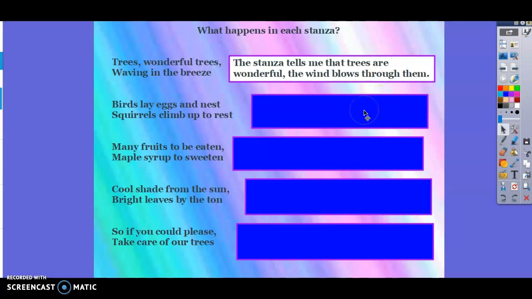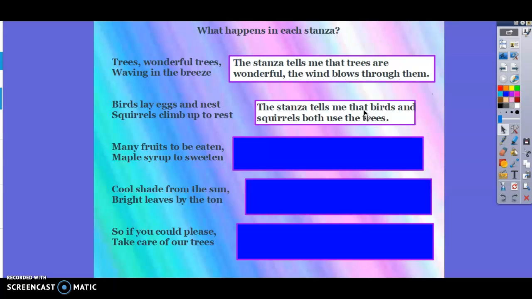Okay. The second one, birds lay eggs and nest, squirrels climb up to rest. Let's see. The stanza tells me that birds and squirrels both use the trees. You notice how I'm putting these in my own words. It's still going to be similar because I'm saying what it's about, but I have it in my own words in a way that I understand it.